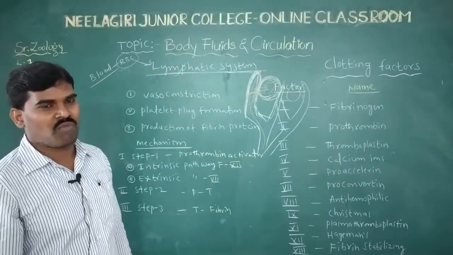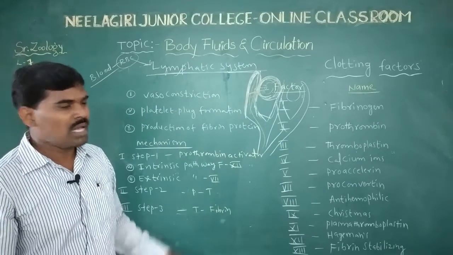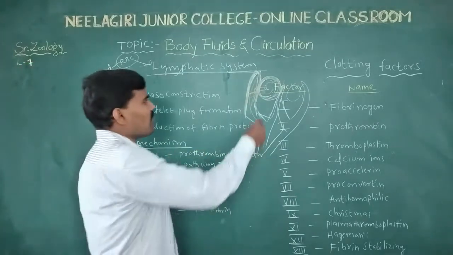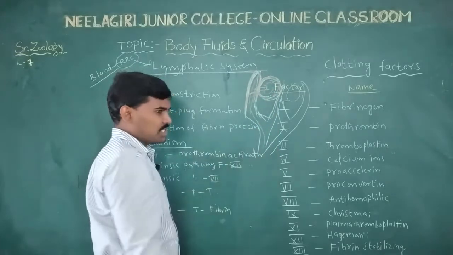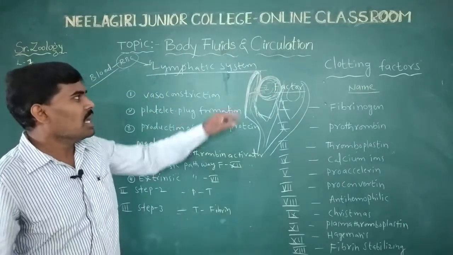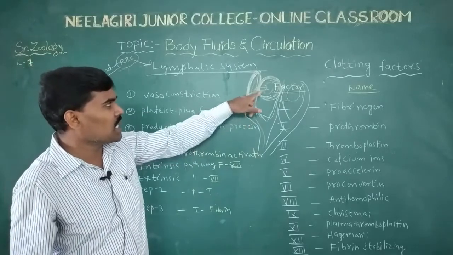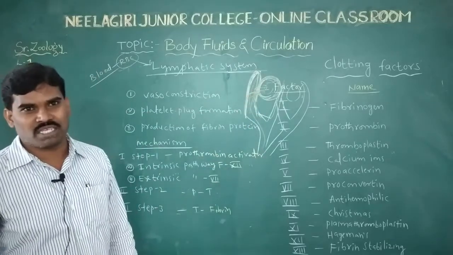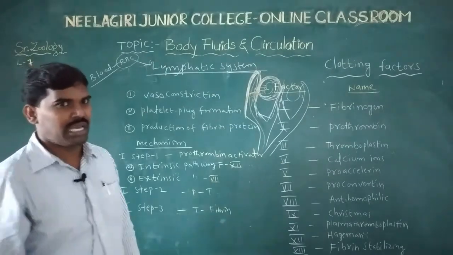That is the formation of lymph: pressure on the blood vessels makes the fluid filter into the extracellular spaces.